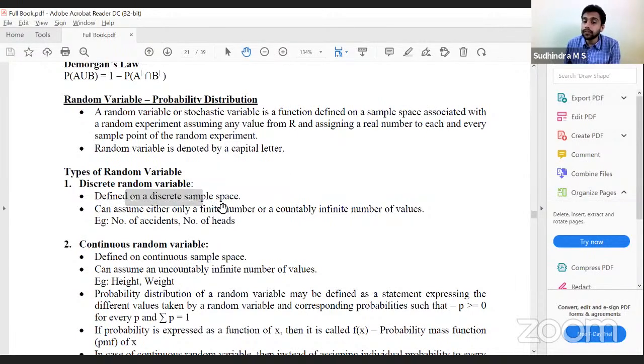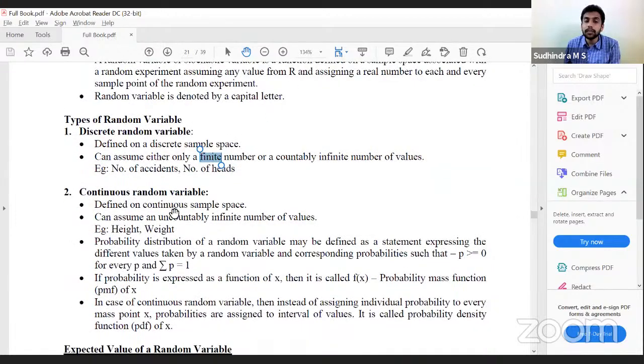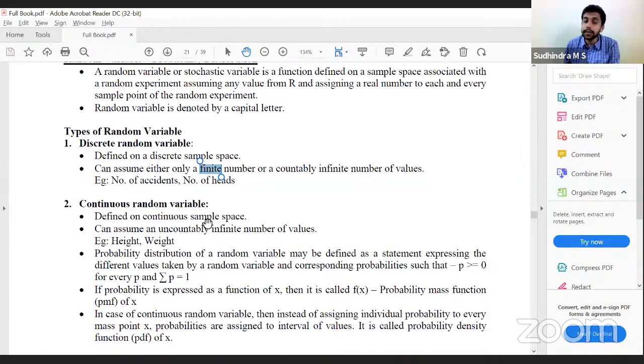It can assume either a finite number or countably infinite values. Same concept. Number of accidents, number of heads, etc. What are continuous random variables? Defined on a continuous sample space, they can take uncountably infinite number of values. Example, height, weight, etc. Okay.